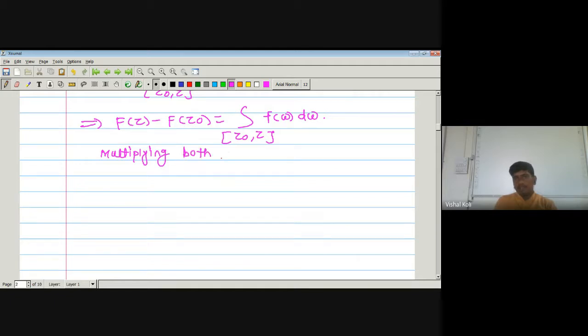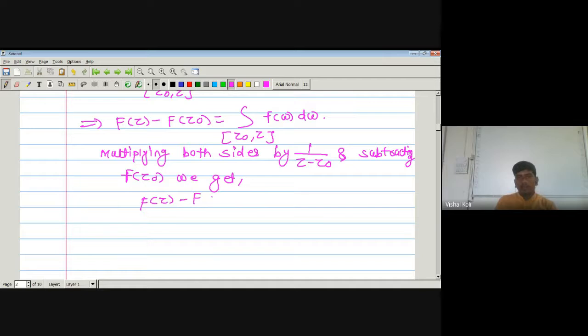First multiply by 1 upon Z minus Z0, then it becomes capital F of Z minus capital F of Z0 divided by Z minus Z0.